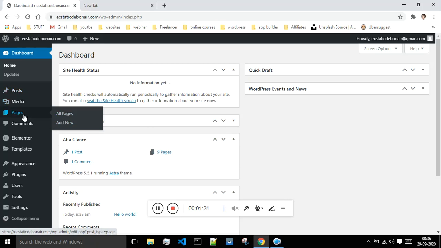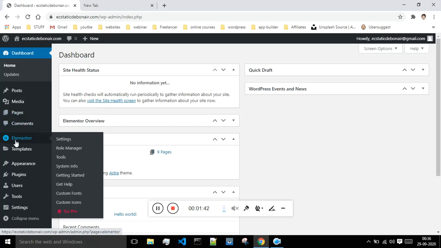All the pages which are there on your website will be beneath this tab. Basically a website has the home page, about us page, contact us page, privacy page. These are some of the pages, and you will find all those pages under this tab. And all the comments that you get on your posts, you will find over here.